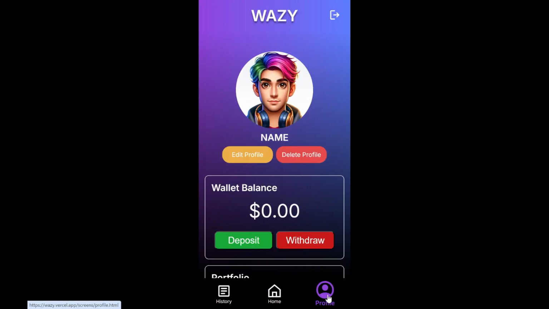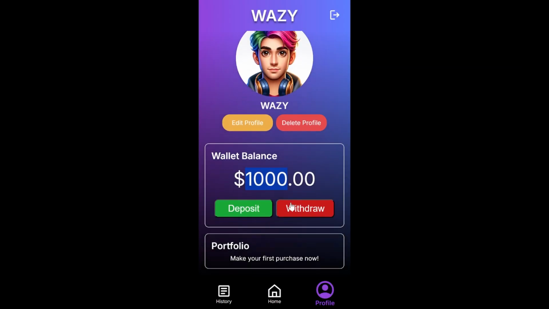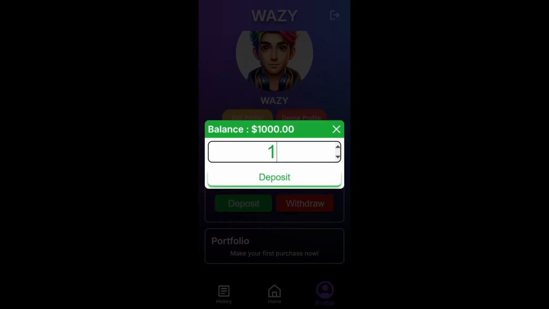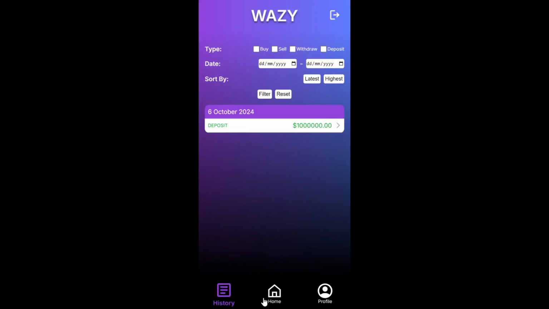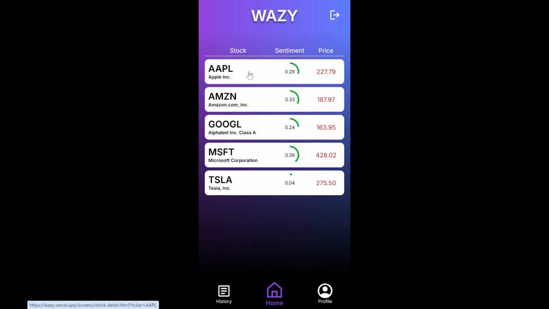So let's look at the profile page first. By default, you have $1,000 and no portfolio. Let's deposit $1 million for now. Once you click on deposit, you can see that your balance is updated and is reflected on the history page as well. Now you go to the home page, you can see there are many stocks.